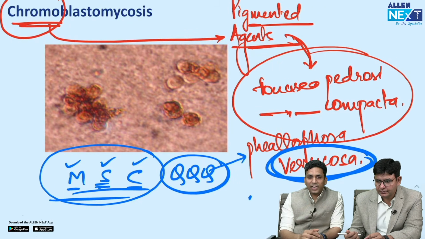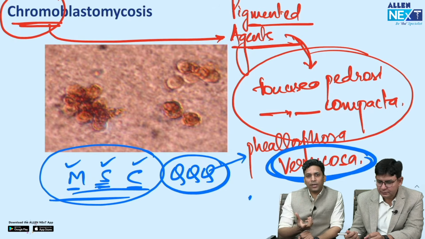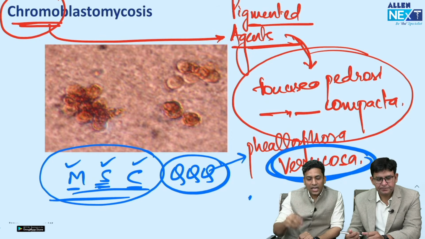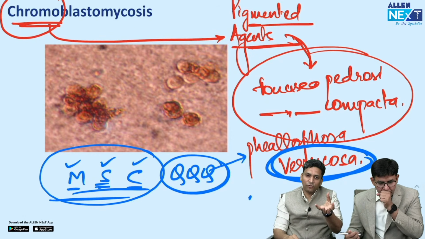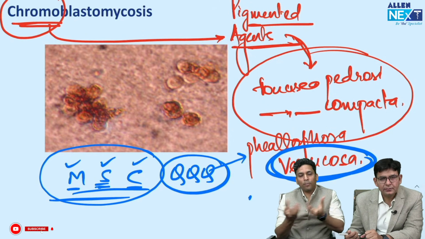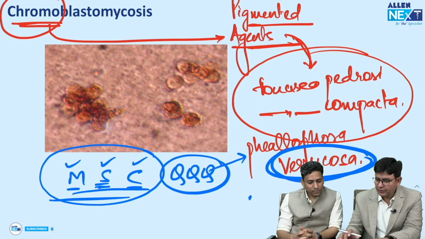And one more thing which I would like to add, remembering copper penny is very simple. Penny means what? Coin. So these are coin shaped. You can see all of them are round, like a coin. So penny like. And I told you that this is chromo, this is colorful, so you can remember the color which is copper. So they are copper color and coin shaped. So copper penny. True. Right.